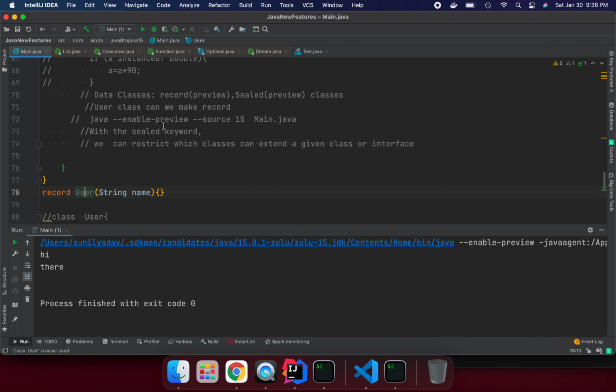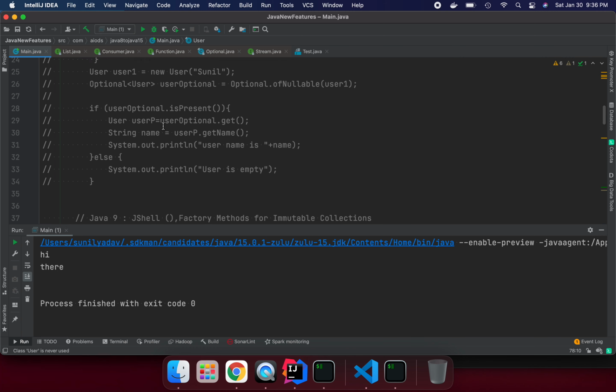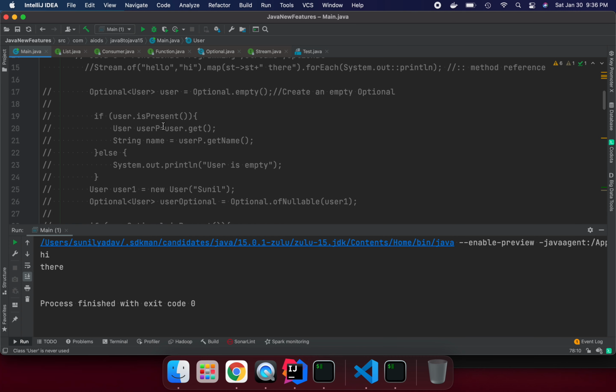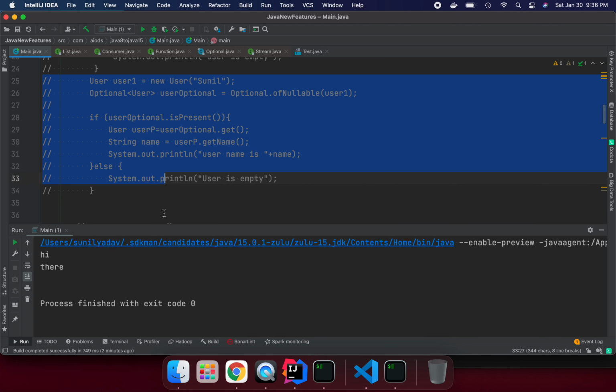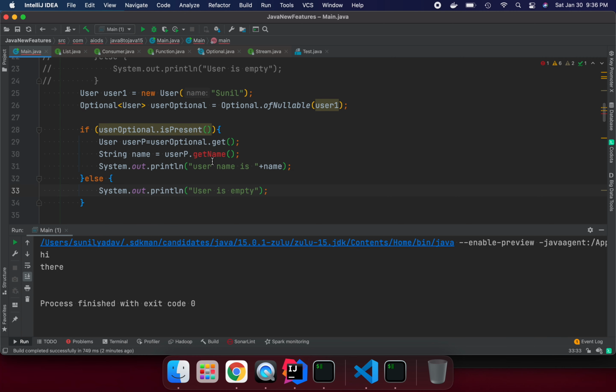So if we want to run, let me run this block of code using the record class. Let me uncomment this code and run it. Now you see one error. What is the error saying?